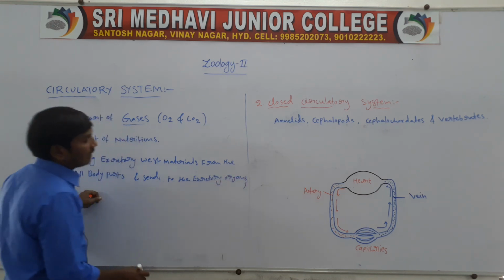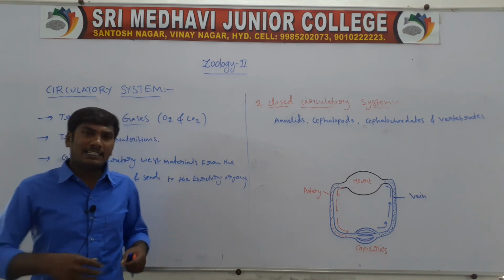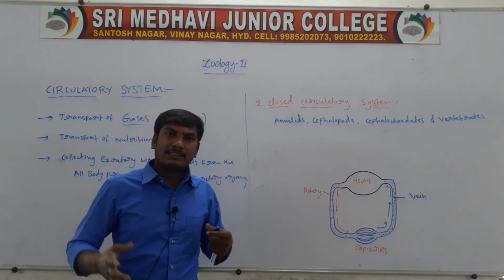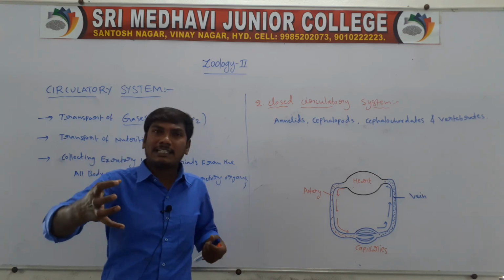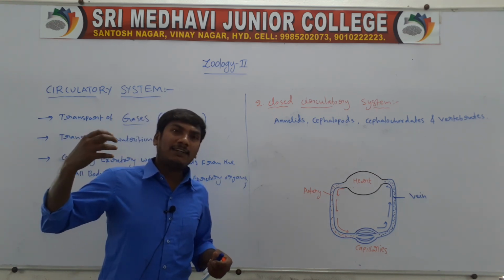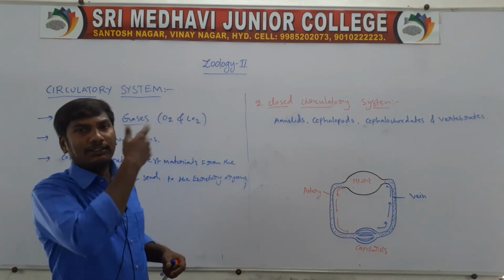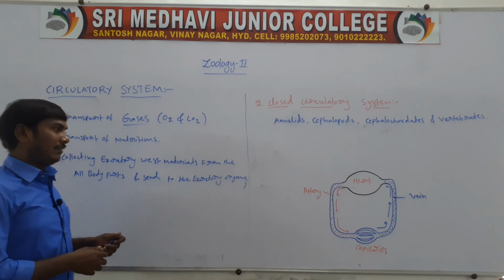The body parts release waste materials during metabolism. This excretory waste material is collected from all the body parts and sent to the excretory organs, which send it outside the body.